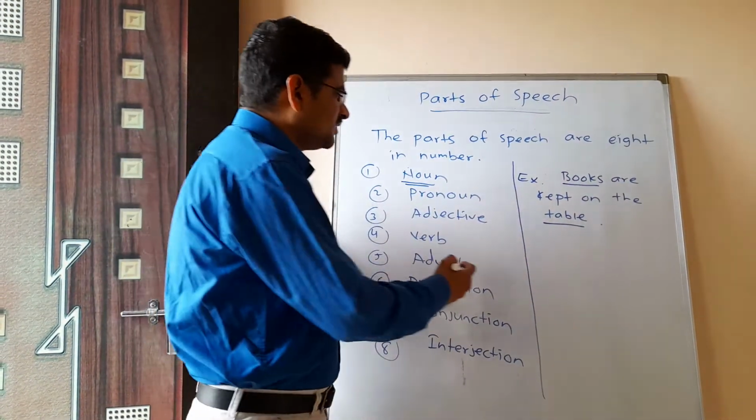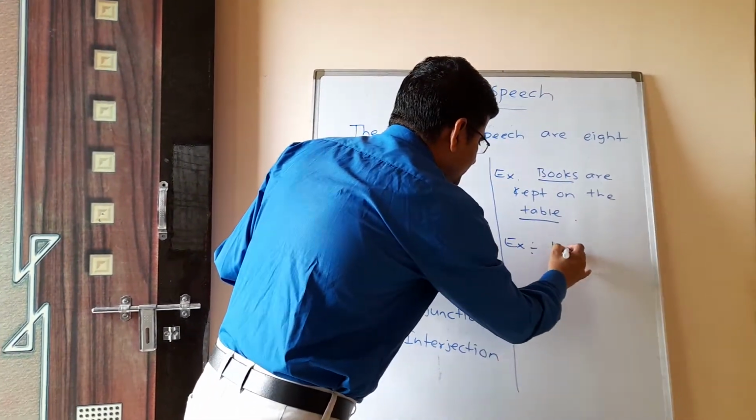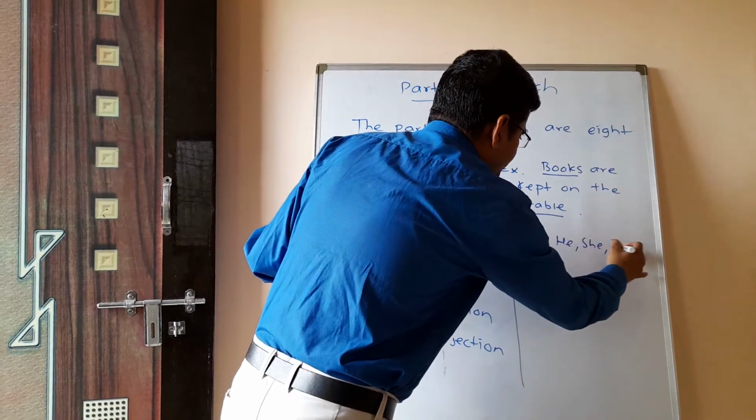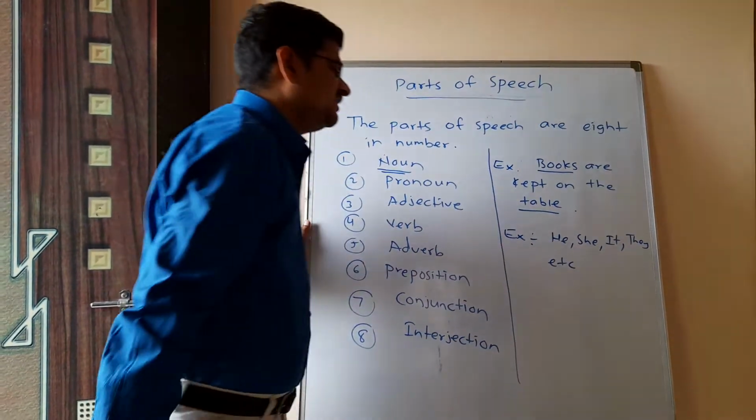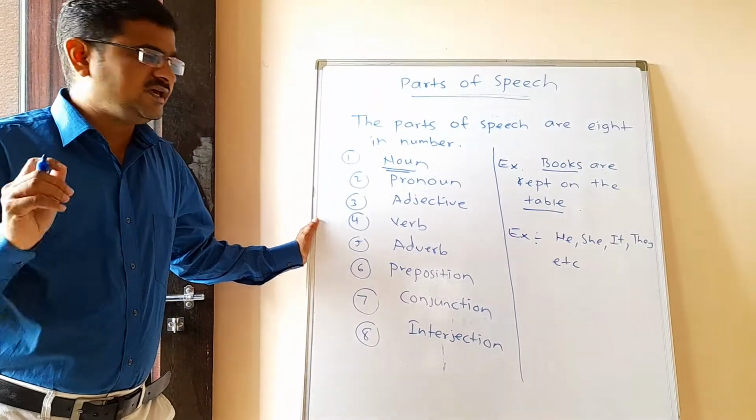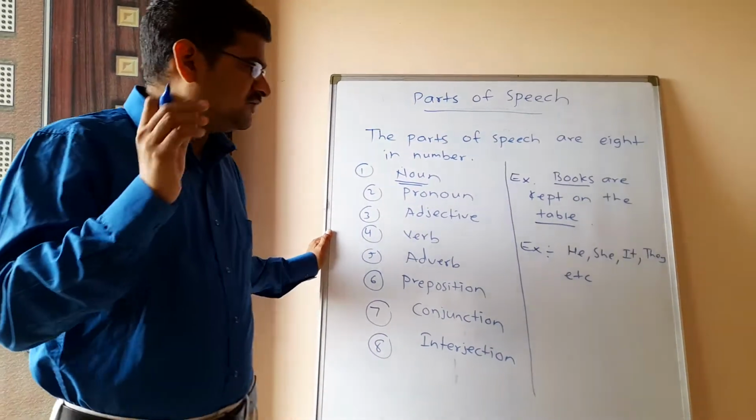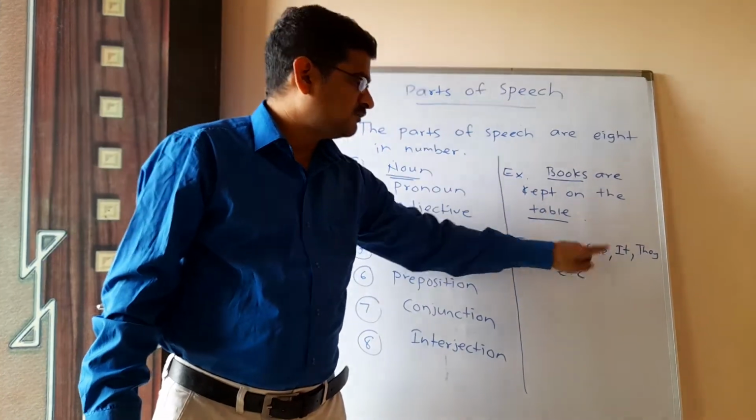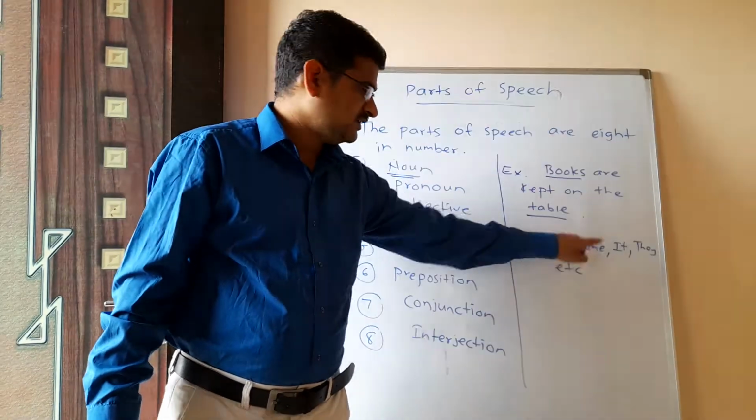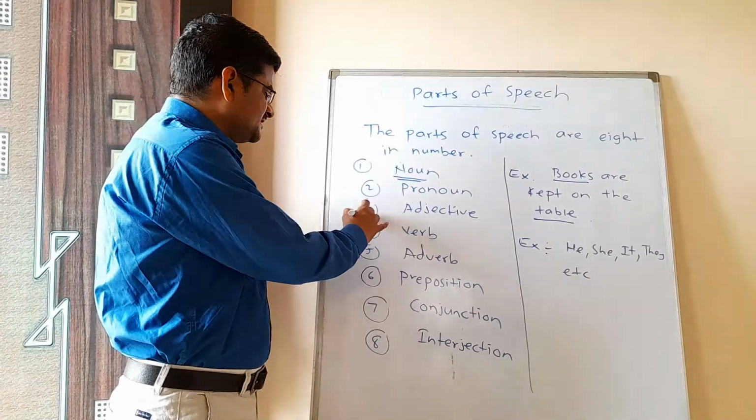So examples of pronoun I will write here. Please have a look at the board. He, she, it, they, etc. These are the various examples of pronouns. Okay, for example, whenever we talk about girls, whenever we talk about a particular girl, we have to use the pronoun she. Okay, so see here, the next kind of parts of speech is adjective.